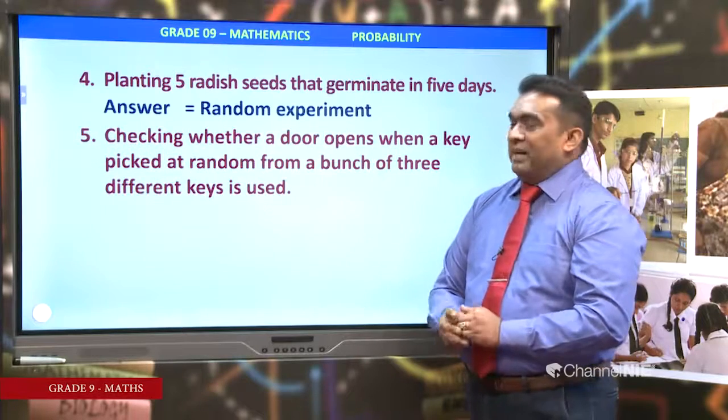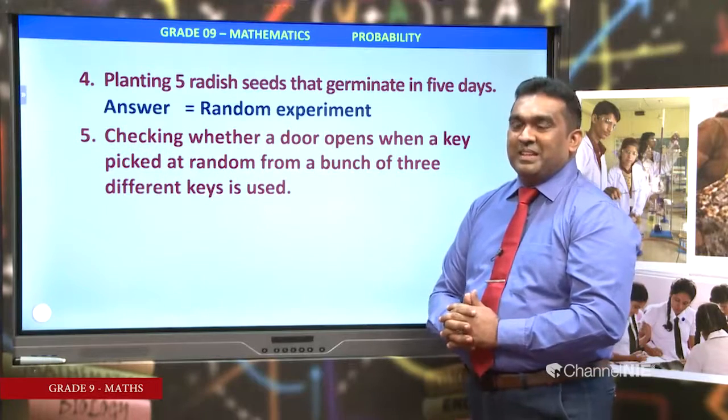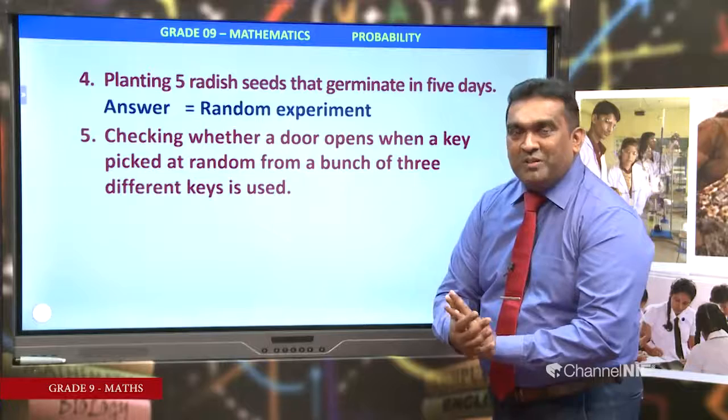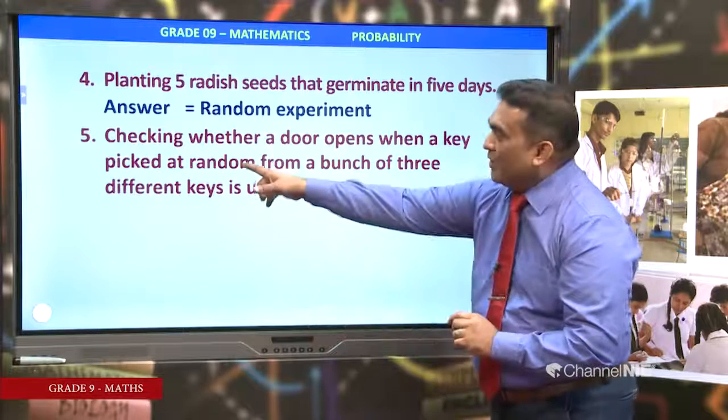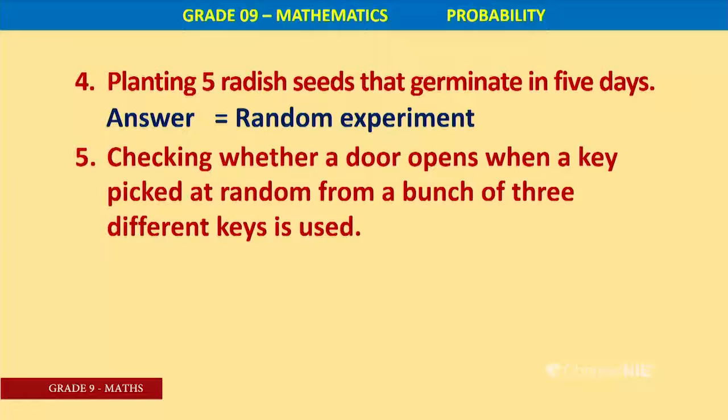Now, fifth one, read the question well. Checking whether a door opens when a key picked at random from a bunch of 3 different keys is used. Not same keys, different.